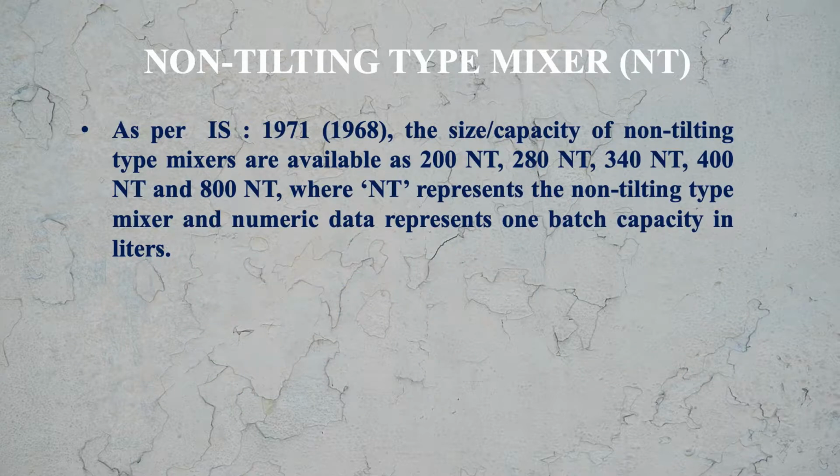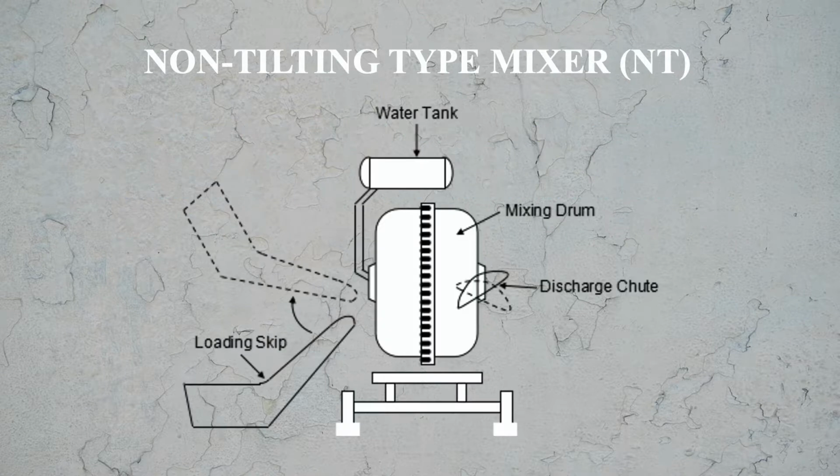As per IS 1971, the size or the capacity of non-tilting type mixtures are available as 200 NT, 280 NT, 340 NT, 400 NT and 800 NT, where NT represents non-tilting type mixture and the numerical data represents one batch capacity in liters of the mixture. Here you see the non-tilting type concrete mixture.